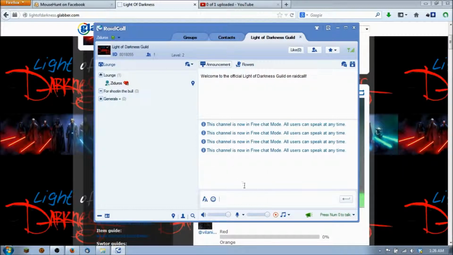Then you click outside of that, and then if I press and hold num1, it's going to put my voice over through Raidcall. Nobody is currently listening, so I am broadcasting to myself. Another way to do it, which is less advisable, but you can do it if you're tanking or something like that, as an ops leader, you can hit free talk mode. By doing that, and you click outside, now you see I don't have to press any buttons here. I'm just talking, and it is going through.